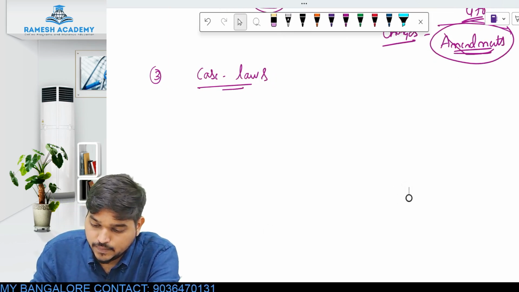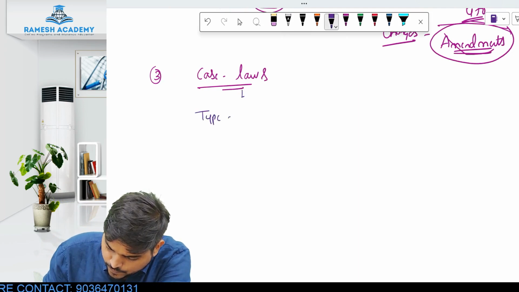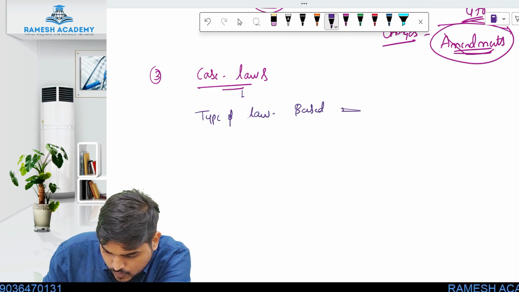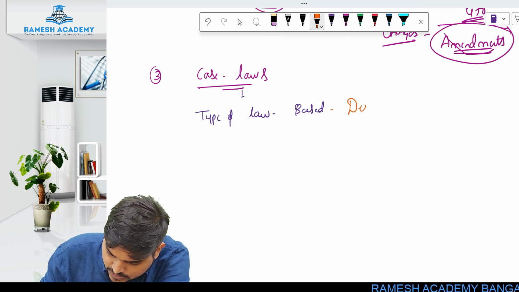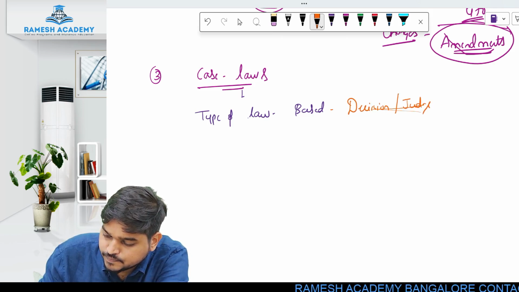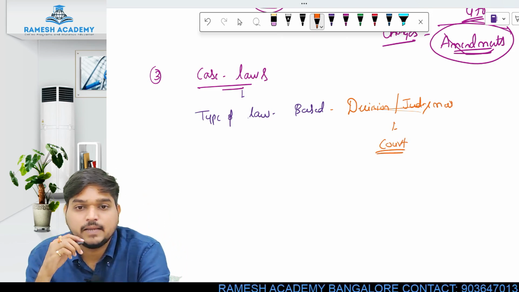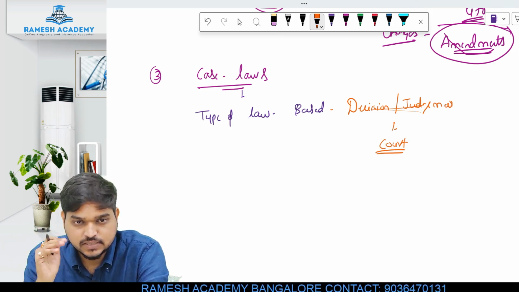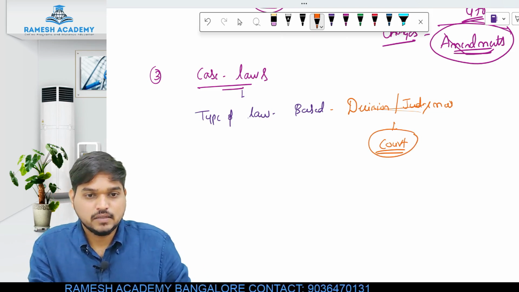It is also a type of law which is based on the decisions or the judgments, previous decisions or judgments given by the court. Such law is called case law.